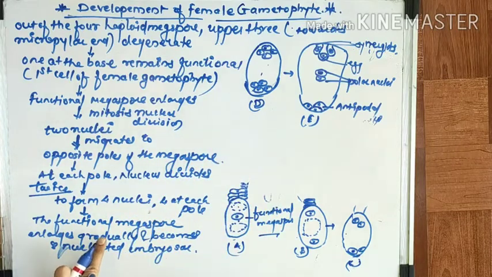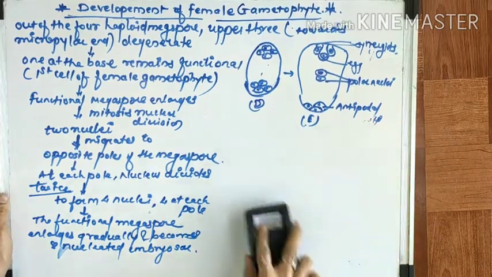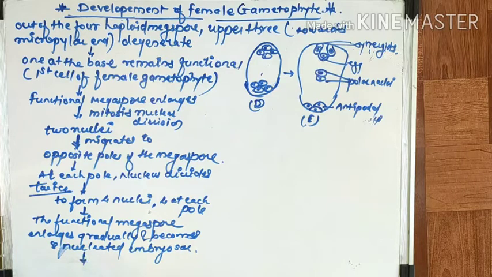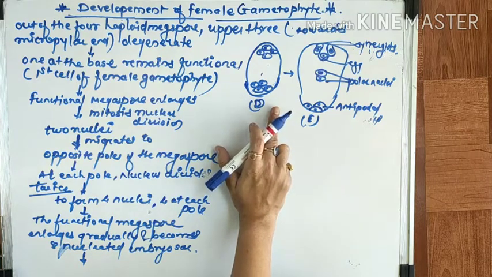Once this functional megaspore enlarges and increases its size, you can see it is now an 8-nucleated embryo sac. Here it's 3 nuclei.